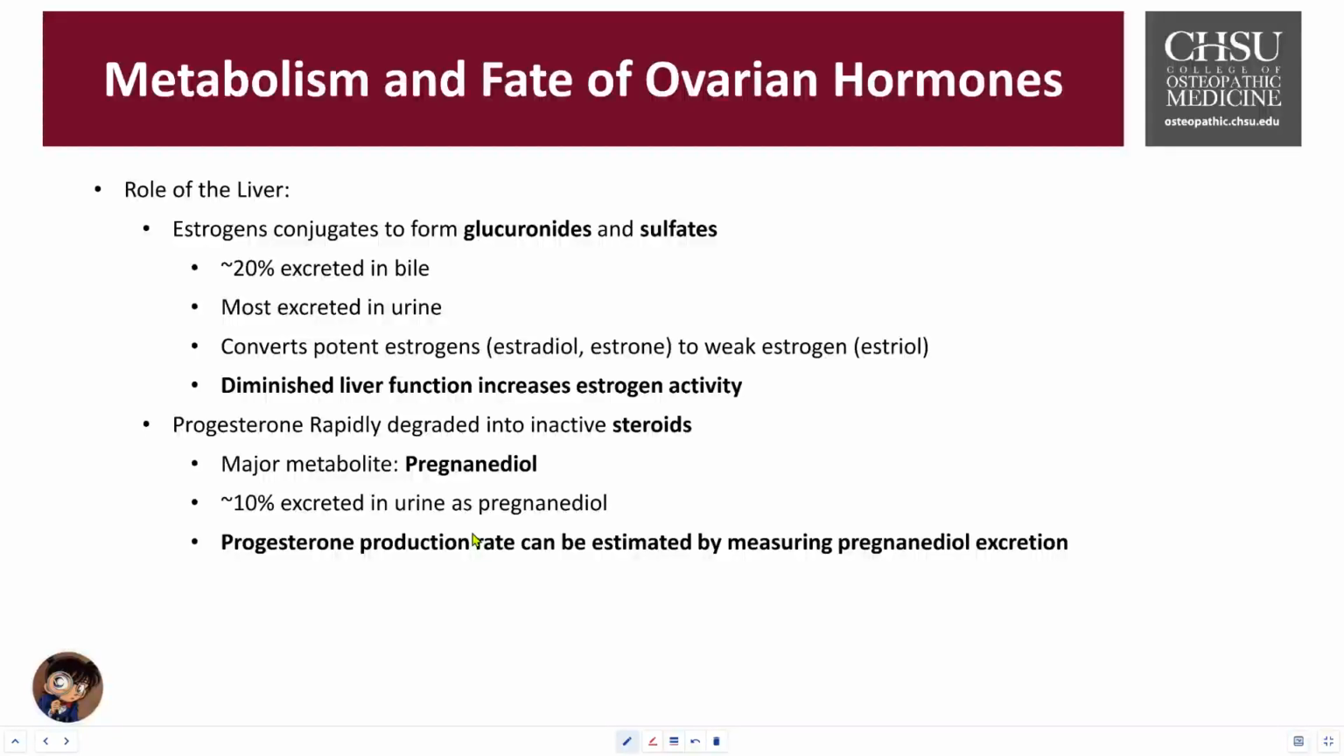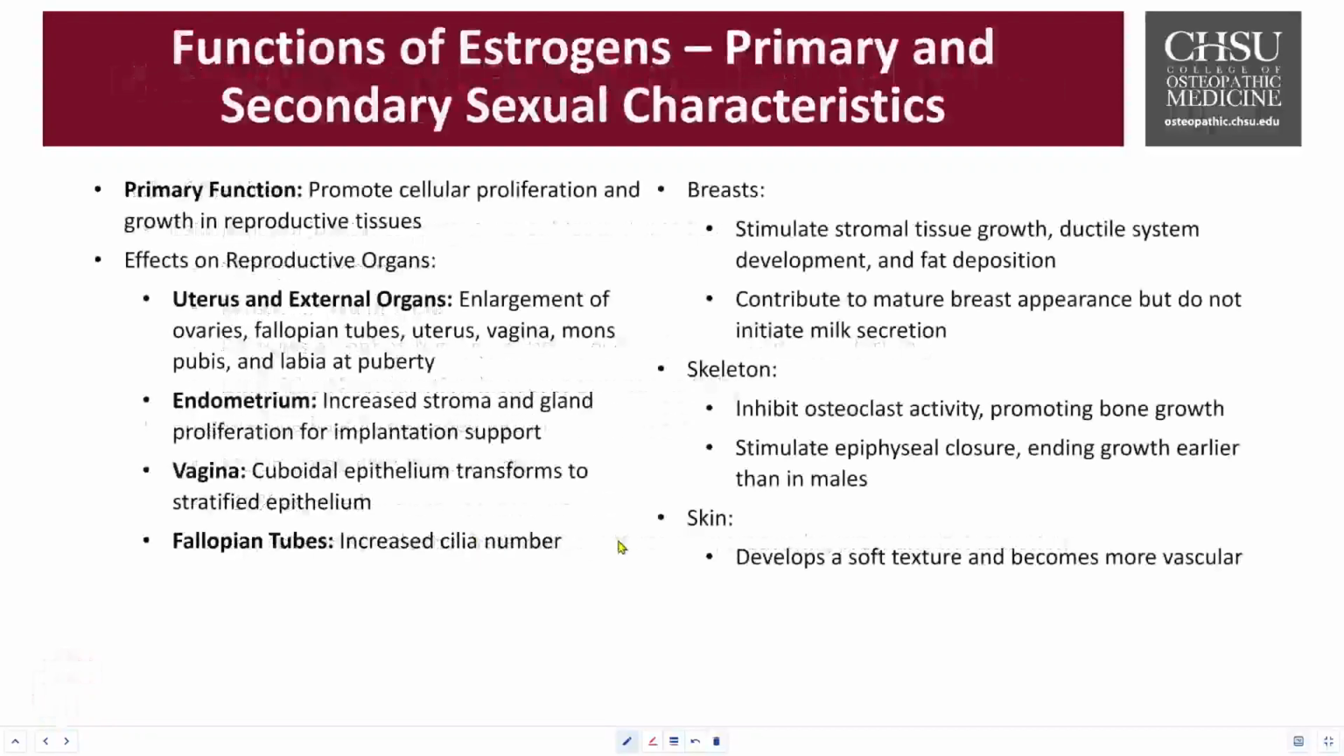Progesterone also gets quickly reduced into inactive steroids. The major metabolite is pregnanediol. About 10% is then excreted in the urine as pregnanediol. The ability for your body to produce the progesterone can be estimated by measuring how much pregnanediol is found inside the urine.